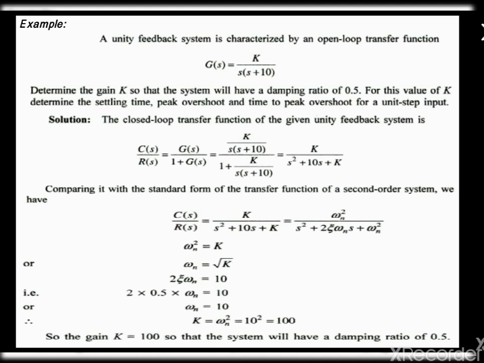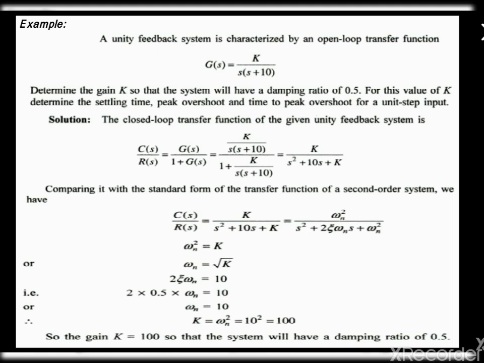Now we are going to find out the value for the closed loop transfer function, that is C of s divided by R of s equal to G of s divided by 1 plus G of s into H of s. H of s is the feedback. In this problem they have mentioned unity feedback, so H of s value will be 1. After this we are going to substitute the value for G of s in this formula.